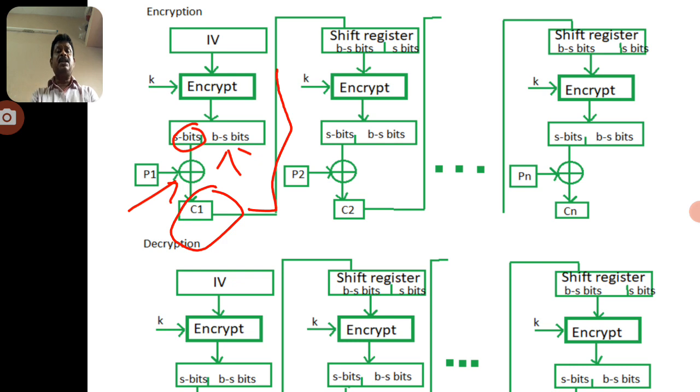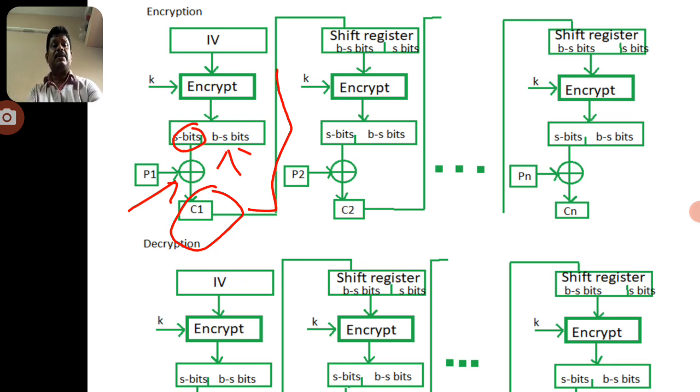So what is special about this particular cipher feedback mode is that here we can use the selected S bits for a parity check. Parity check is used as an error correction and error detection method. So we can take that criterion here, and one more is the shift register operation.